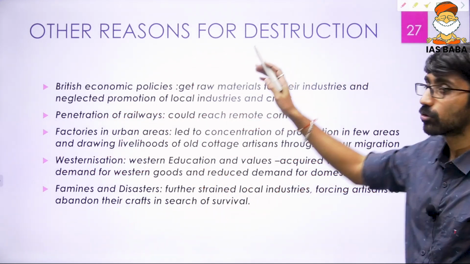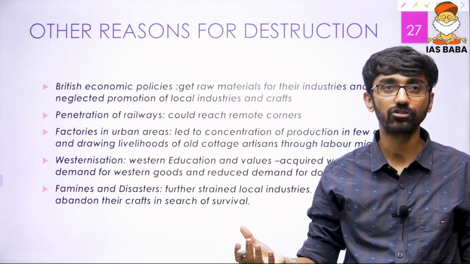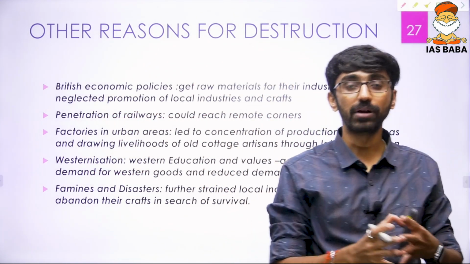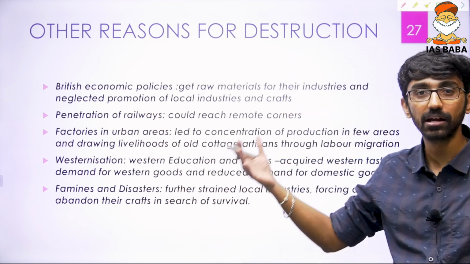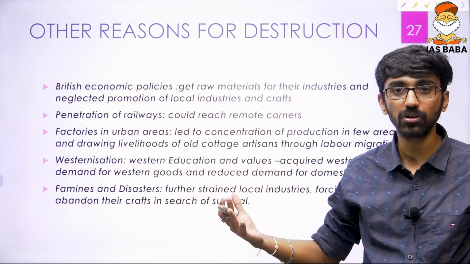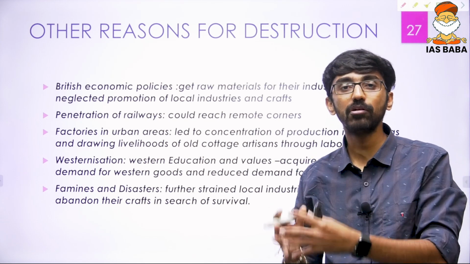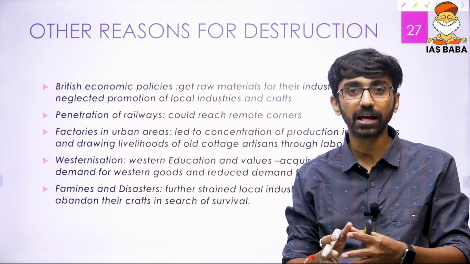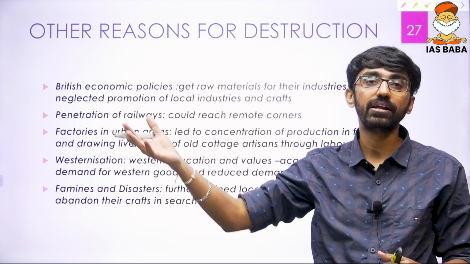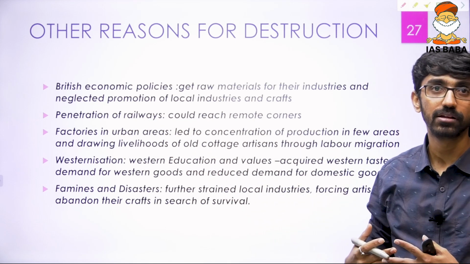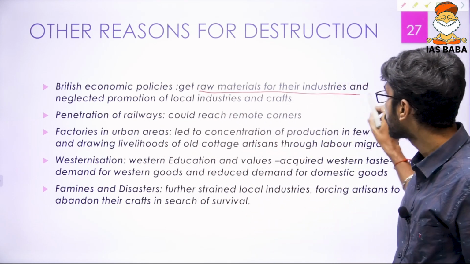And because the question was how far it is the industrial revolution, not just the industrial revolution per se, but rather other reasons for destruction of Indian handicrafts, we have to talk about the British economic policies in India. Because what are the British economic policies? Make sure India is being turned into a provider of raw materials and importer of the finished products. So that is to get raw materials for their industries.